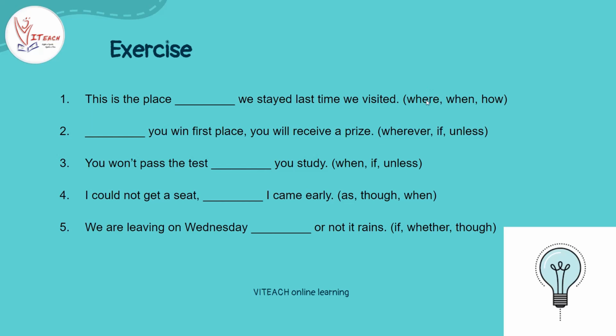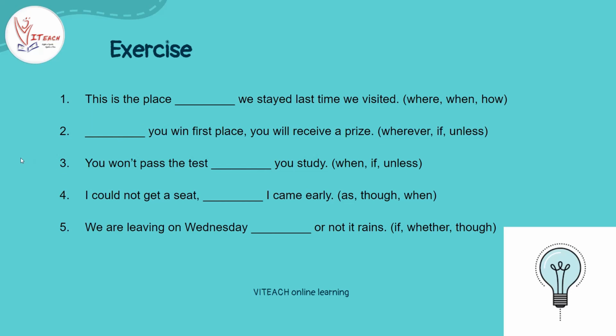No. Where? This is the place where we stayed last time we visited. Yes, this makes sense, so this is the answer. Basically, we can understand this where is referring to a place. So place is the keyword from which you can get a hint that we can use where here.